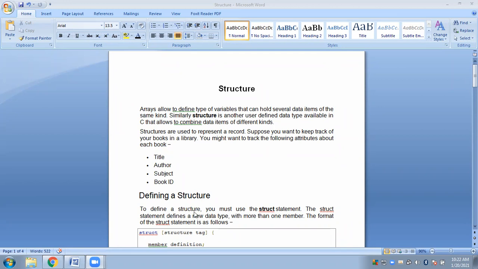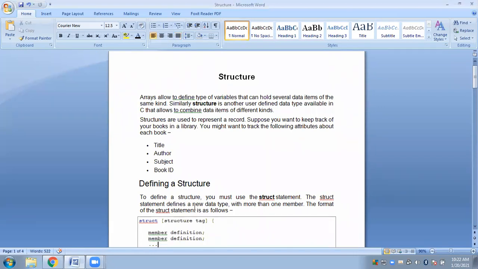Okay, today we'll start with structure. So see, what is a structure? Before understanding what a structure is, we will again go back to arrays for a better understanding. So what is an array? What is array all about?